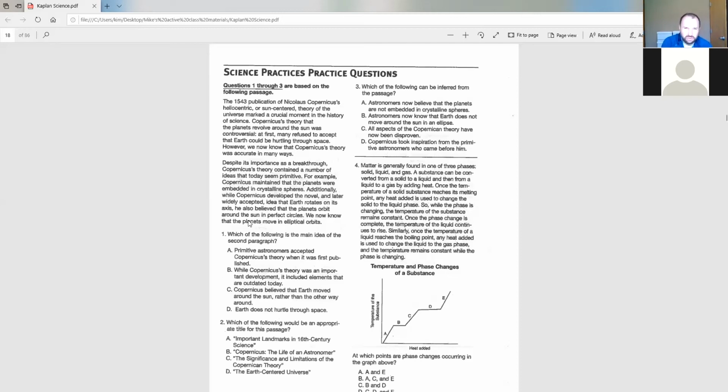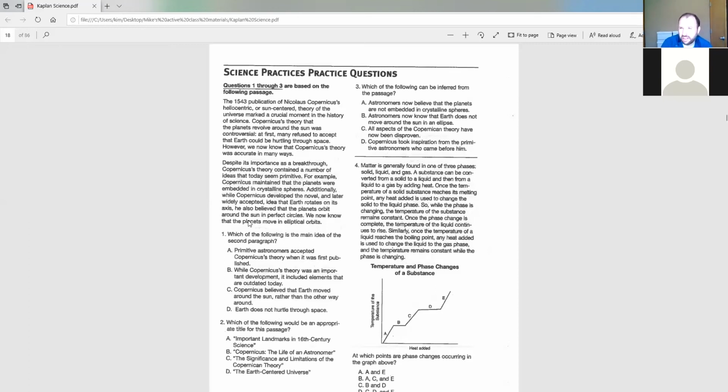So does it seem like the best answer is A or D? In D, there isn't really anything mentioned that even alludes to or implies that Copernicus took inspiration from primitive astronomers. But A is mentioned.